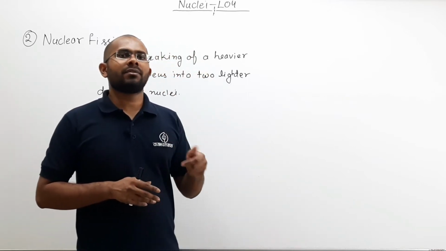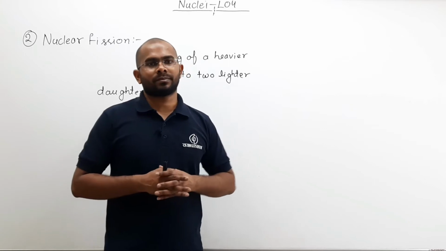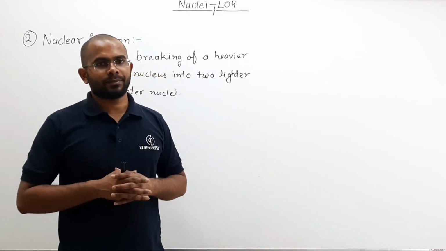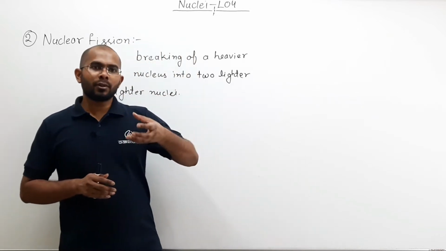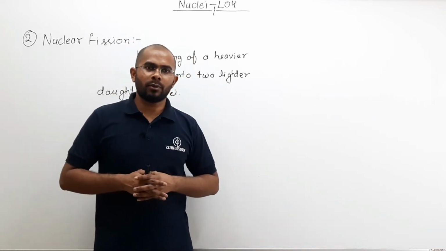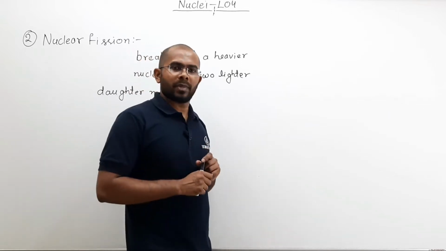We have to artificially induce nuclear fission. Now how can we do that? We can do it by making a nucleus more unstable. How do we do that? Let us take an example.